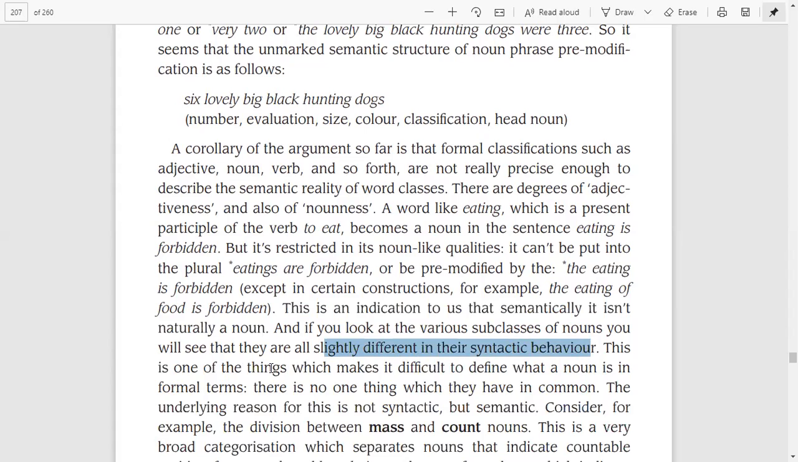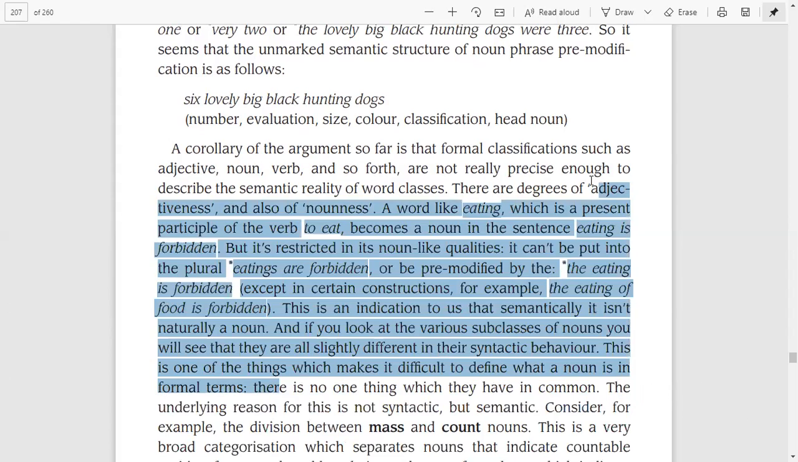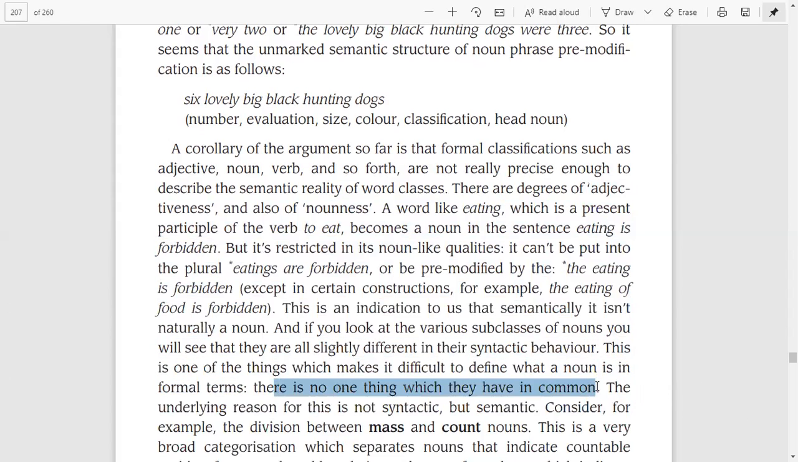This is one of the things which makes it difficult to define what a noun is in a formal sense, right? So it becomes difficult to define a noun in formal terms. There is no one thing which they have in common, right? The rules differ, right? There comes the exception suddenly after the formal rules.